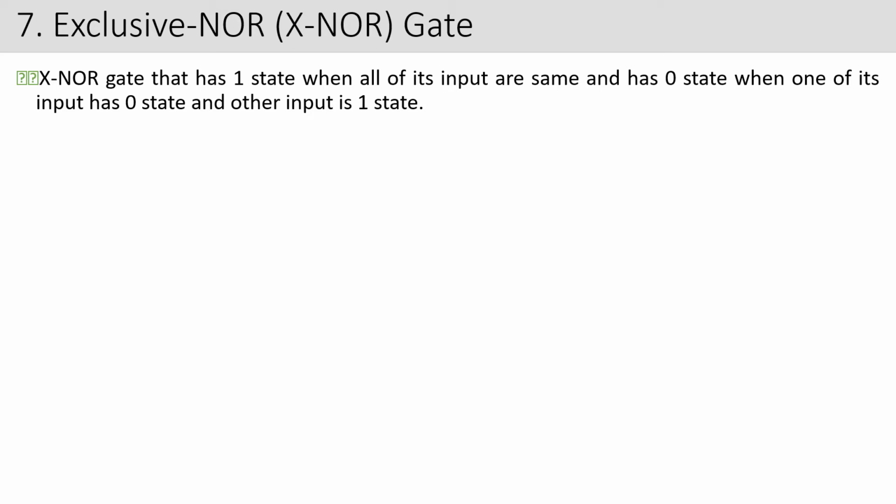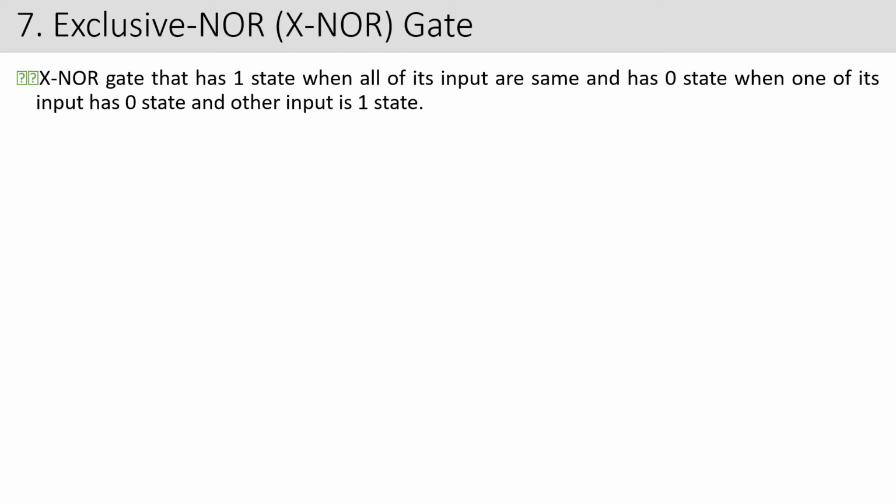Then we have the XNOR gate, and also the NAND gate. For the XNOR gate, what will happen? It has two states. It has one state when all of its inputs are the same, and has 0 state when one of its inputs has 0 state and the other input is 1 state.